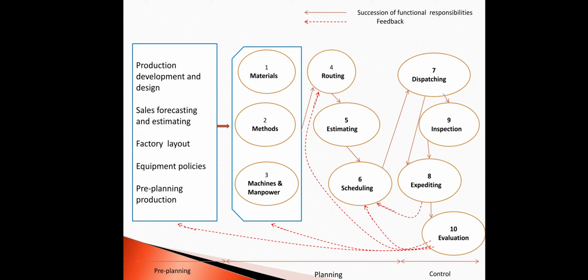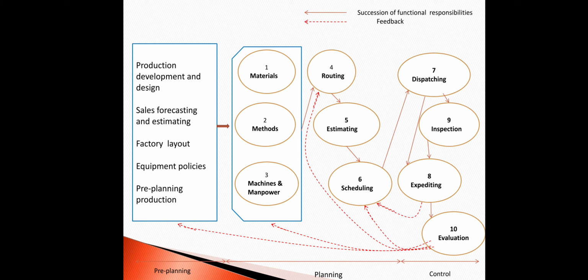Follow-up means taking a follow-up of each and every operation going to be performed in the organization. That may be the follow-up of the incoming material as well as outgoing material from the organization. So follow-up may be related to each and every activity performed in the organization.